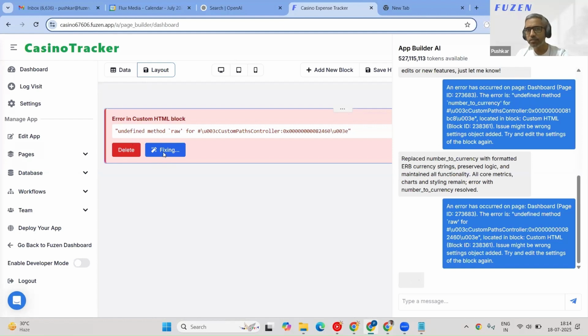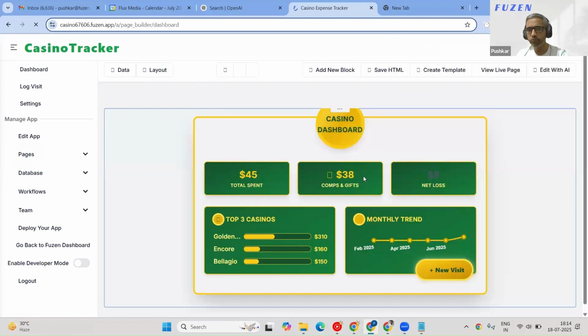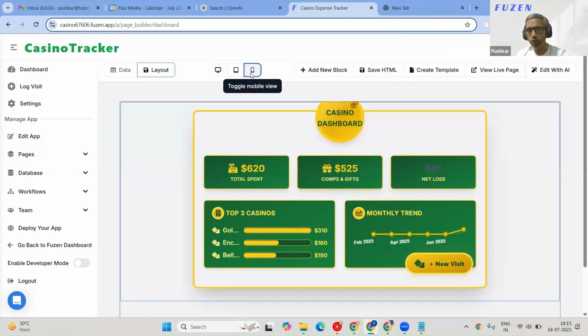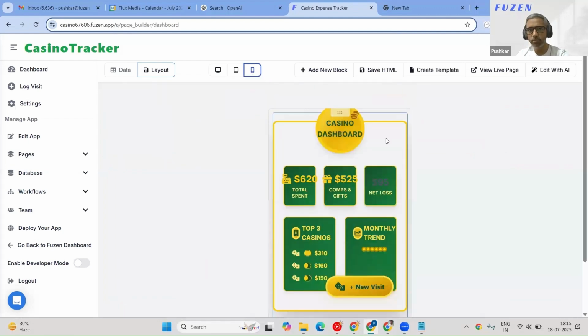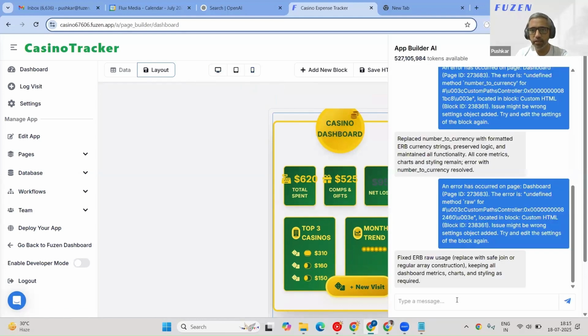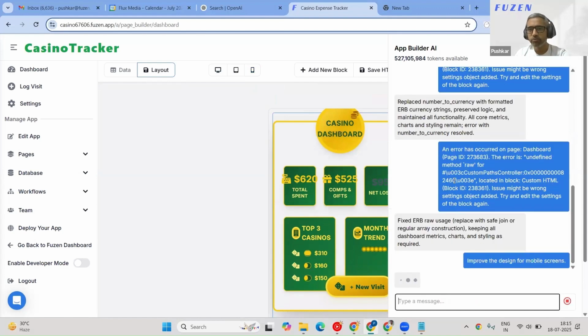We got some errors, and whenever we get errors, we have a simple option of fixing those errors with AI. That's what I'm trying to do. Sometimes it takes 2-3 tries, but in 2-3 attempts, we should be able to fix it. Yeah, so it was able to fix it. The reason I came to this page, if we toggle to mobile view, this is how it looks. We can always ask it to improve the design for mobile devices. So that's what I will do. I'll just go to edit with AI. I'll say improve the design for mobile pages, mobile screens. Should be fairly straightforward for AI to change the styling and the design.